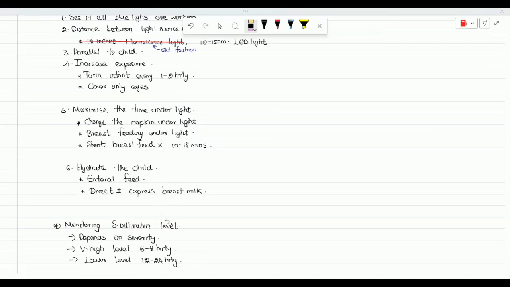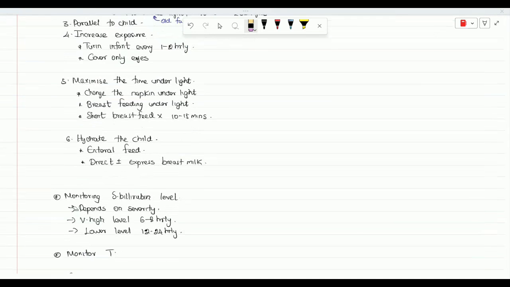Other than that, we can do it twice daily or once daily. That is more than enough. So just don't forget to mention that you want to monitor the serum bilirubin level while managing the baby. That's more than enough. If they ask what time frequency you will follow, then we can give the answer. Otherwise, no need to mention everything.